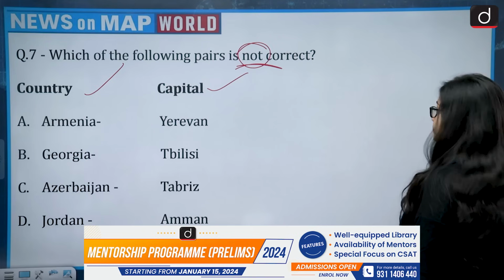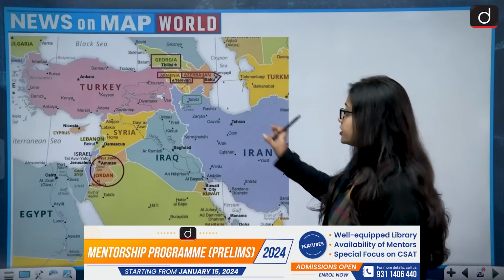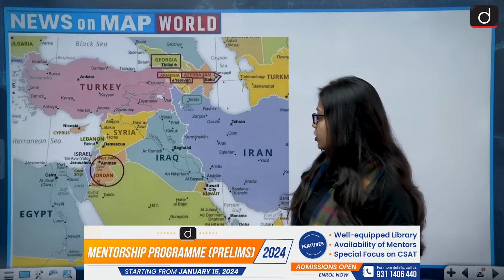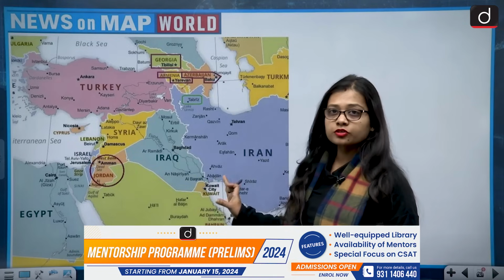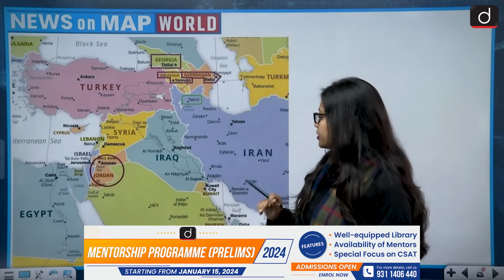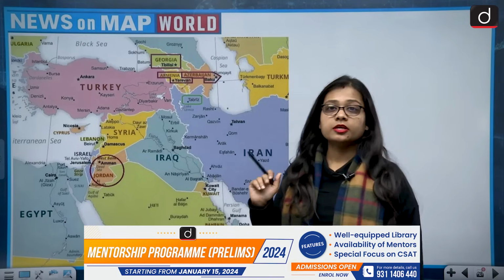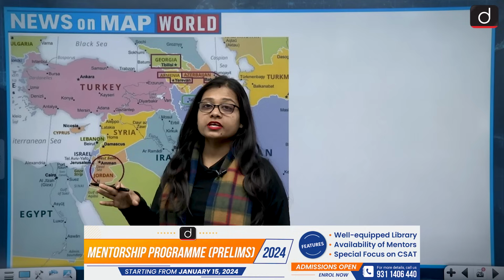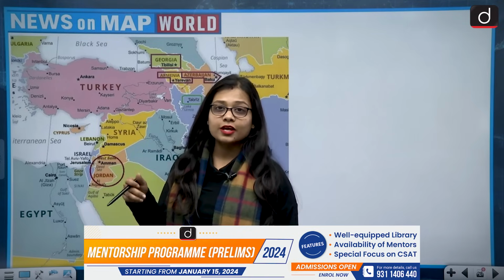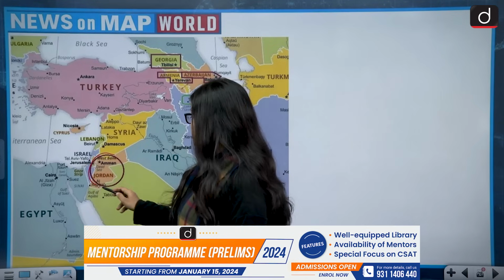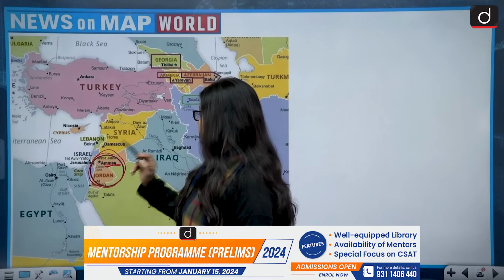So let's see. Okay, this is the map where all four countries can be seen. Let's first discuss Jordan, because the other three countries are situated nearby and Jordan is far away. Jordan is situated in the Middle East, and as of now it is in a very unstable geopolitical scenario because of the Israel-Hamas war which is going on. The capital of Jordan is Amman.